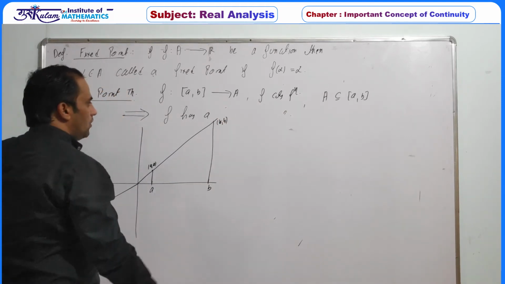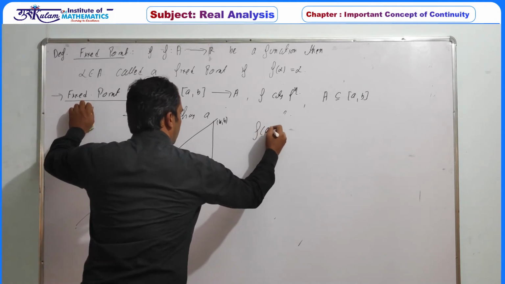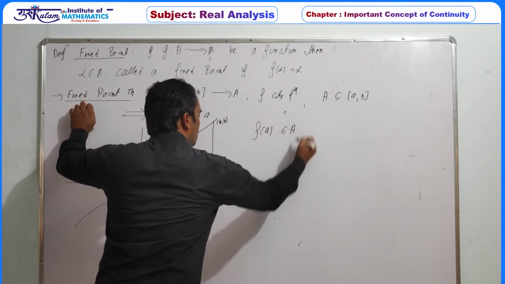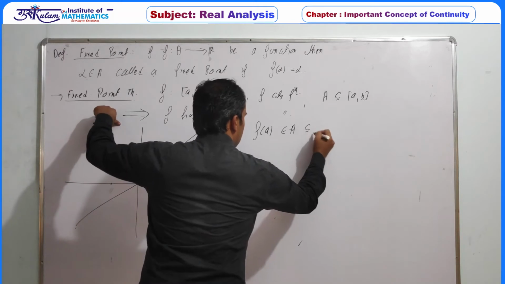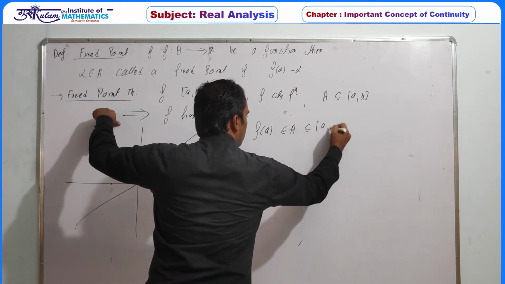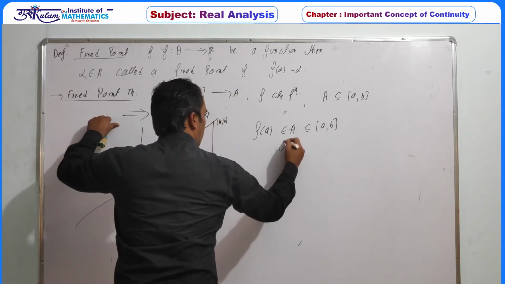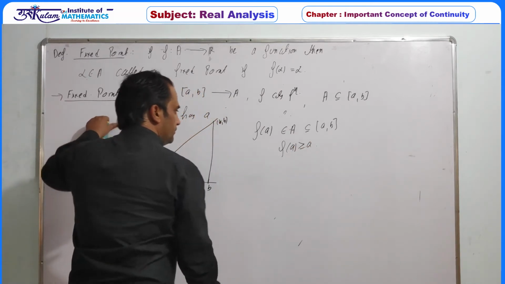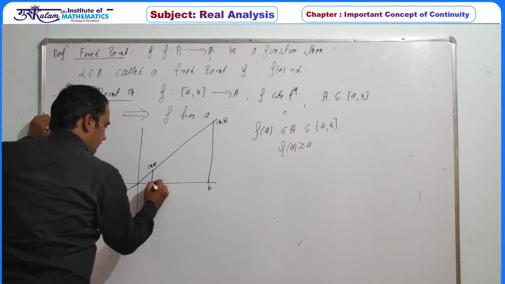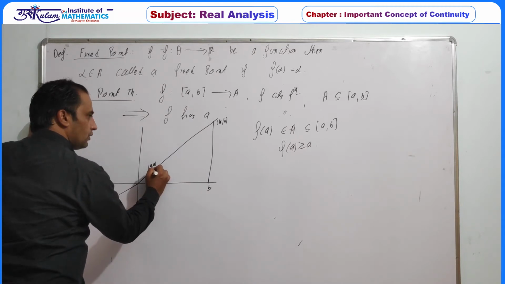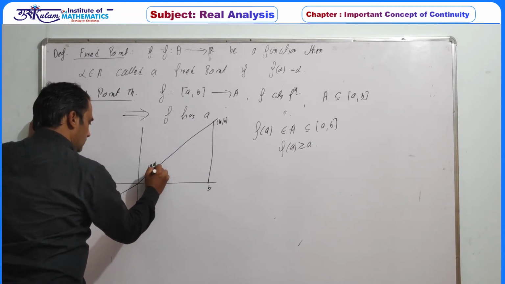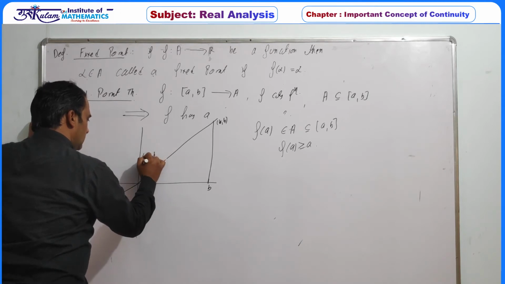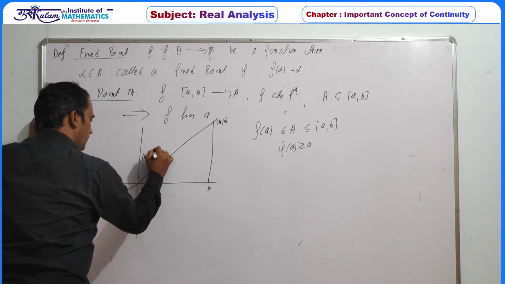Then find the value at the initial point, f of a. f of a belongs to A, which is contained in the closed interval [a, b], so f of a must be greater than or equal to a. So we can assume this point is (a, f of a).